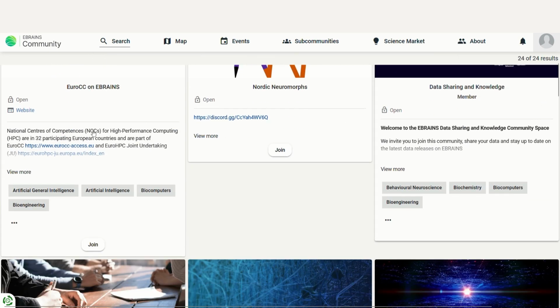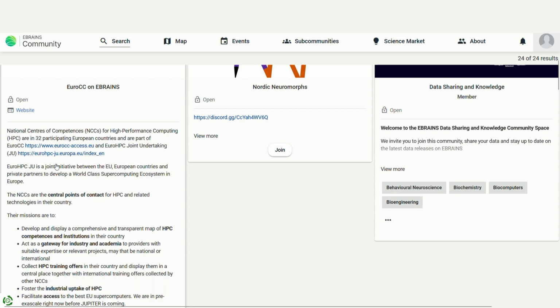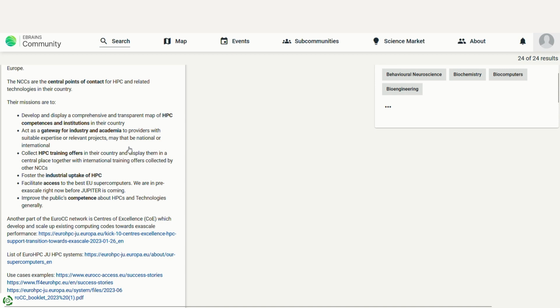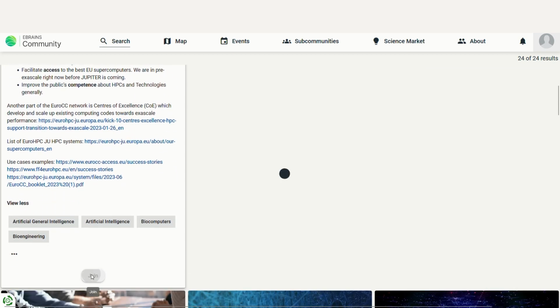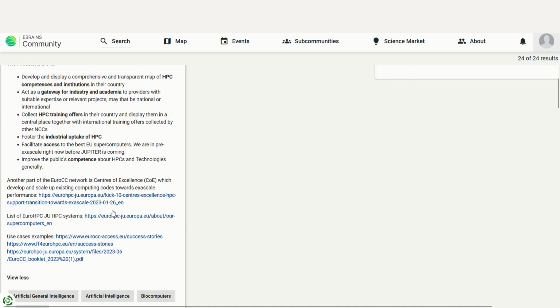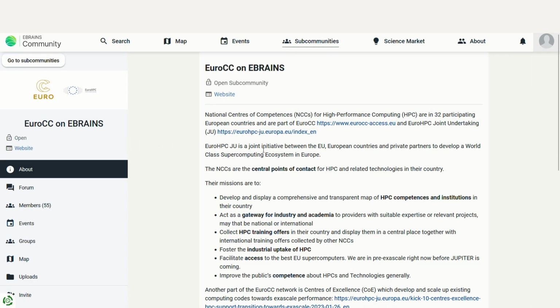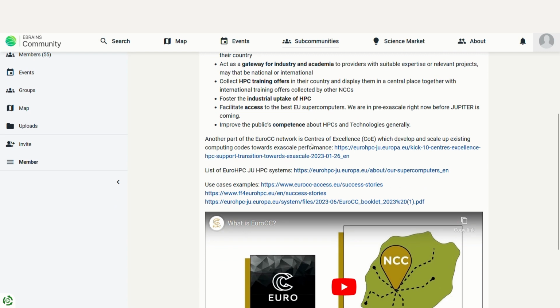Find a subcommunity that aligns with your interests. You can click on View More to read more about the subcommunity. Click on Join if the subcommunity matches your interest. Once you've joined a subcommunity, you're a member and you'll have access to everything happening within it.